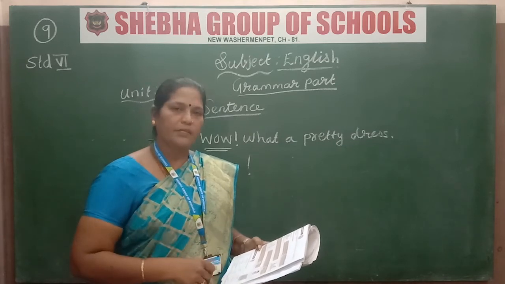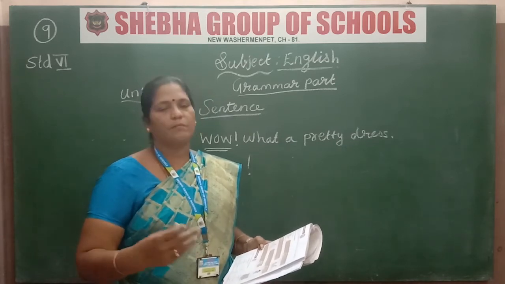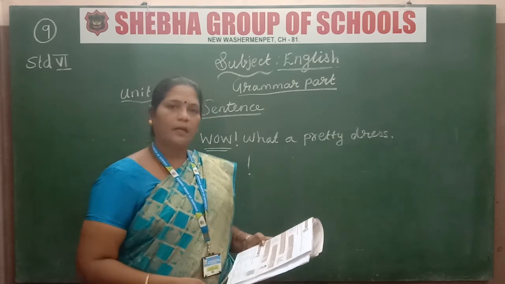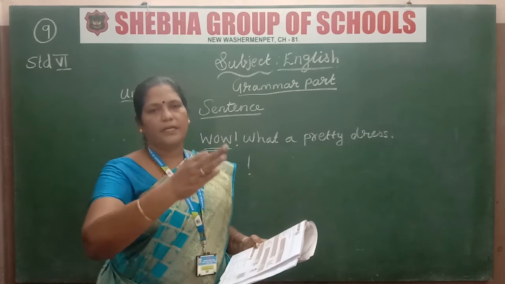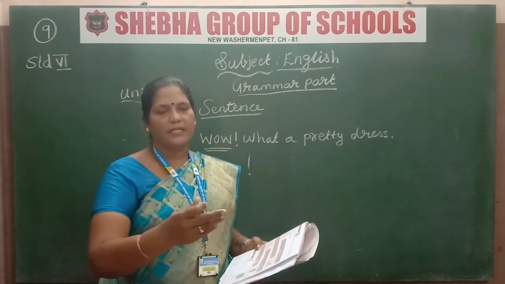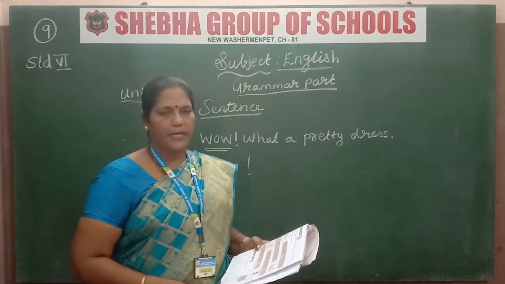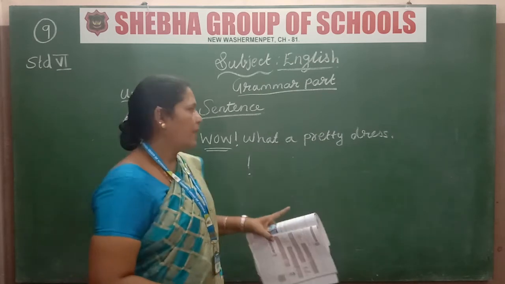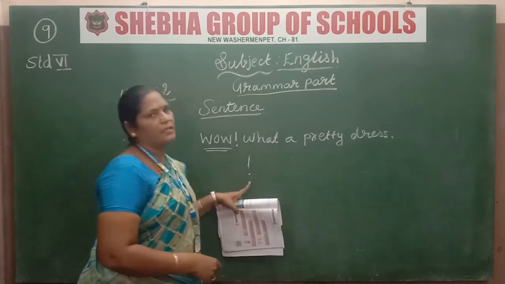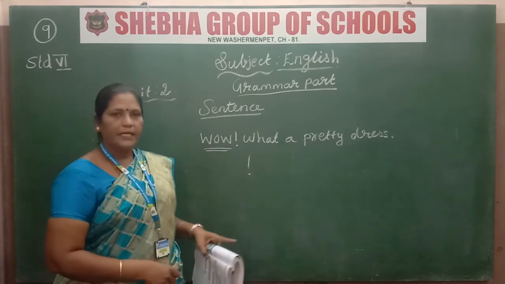The third sentence we saw is the imperative sentence. It comes as a request also, as an order also. So if it is a request or an order in the sentence, immediately you can say that this is the imperative sentence. And the last one is the exclamatory, a sudden feeling. And if it has this type of symbol, it is the exclamatory sentence.